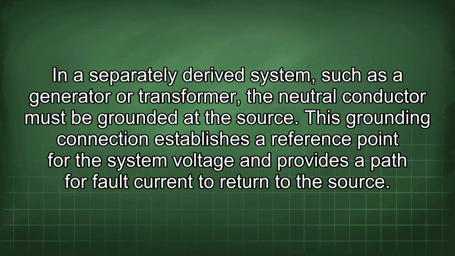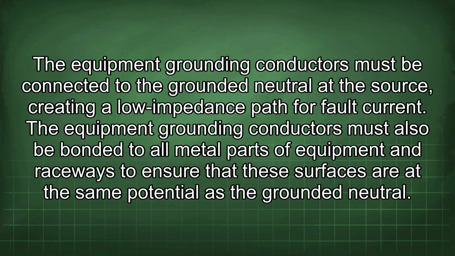In a separately derived system, such as a generator or transformer, the neutral conductor must be grounded at the source. This grounding connection establishes a reference point for the system voltage and provides a path for fault current to return to the source. The equipment grounding conductors must be connected to the grounded neutral at the source, creating a low impedance path for fault current.